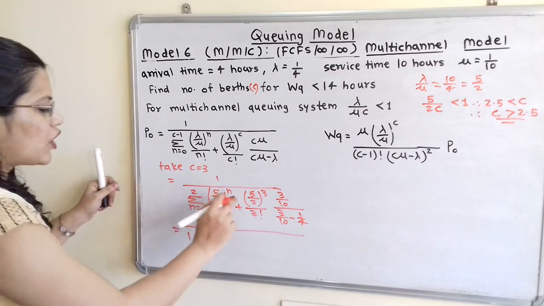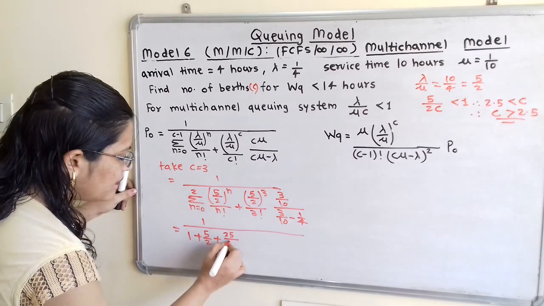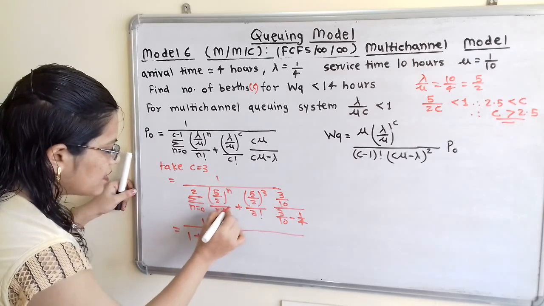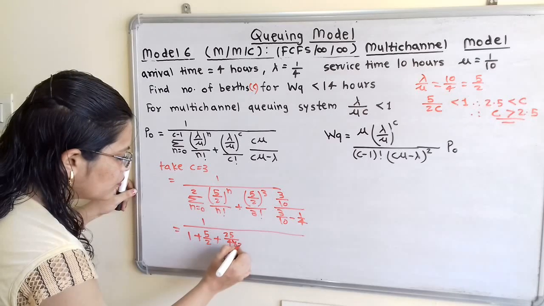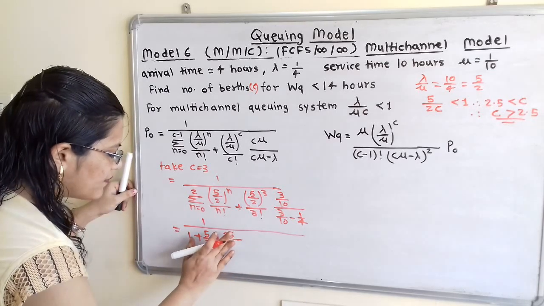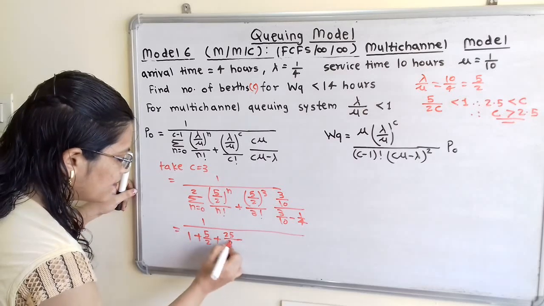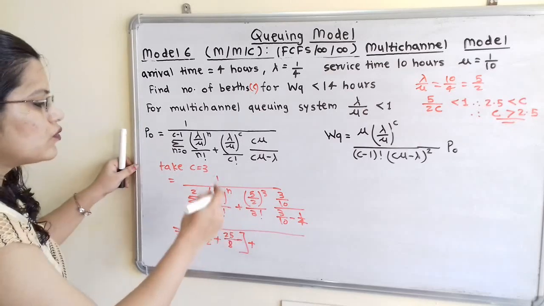So if we solve this, here 25 divided by 4 and divided by 2 factorial, that is into 2, so we can say 25 divided by 8. So I will directly write here 25 divided by 8 bracket complete, plus 5 by 2 cube.